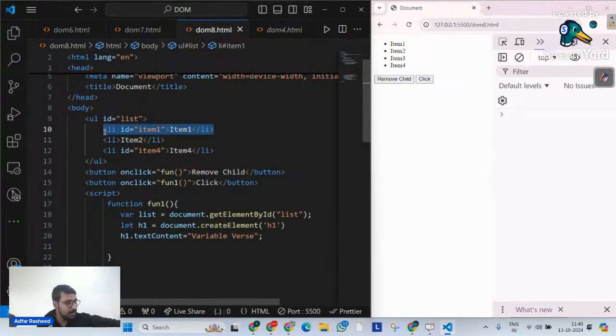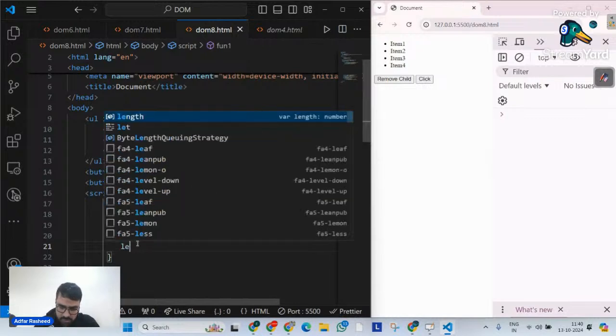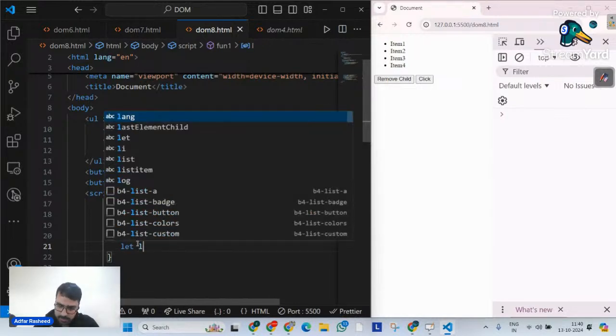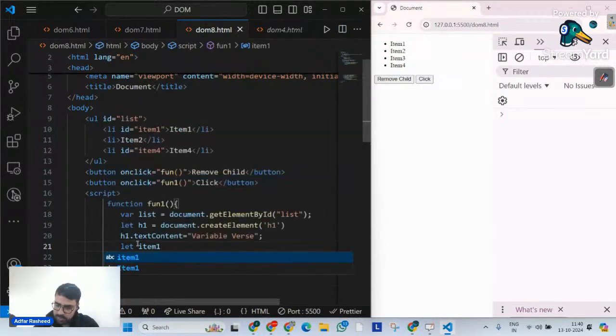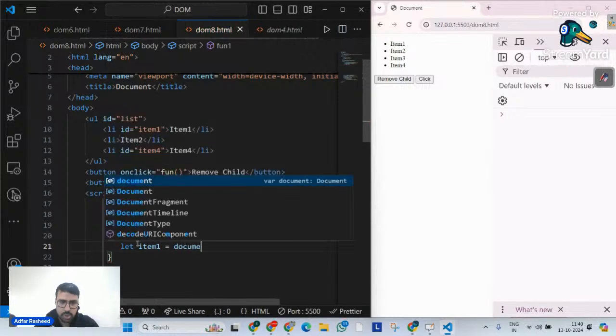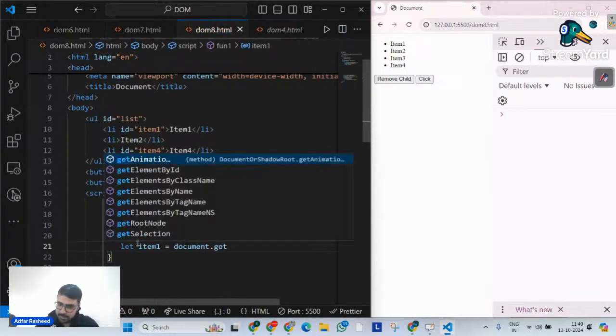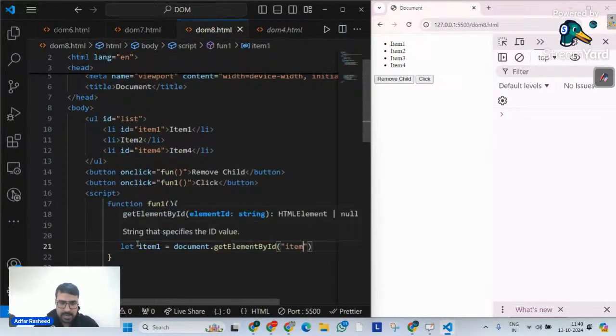No, I don't want to write parent.insertBefore. I simply want to tell it, go to this parent, read this list item, replace this list item with this h1. So I have to read this list item. So let me simply go. I will simply say item1. So item1 over there is equal to, on my document, please get an element by an id, and that id is item1. Then what is the method which I am talking about?